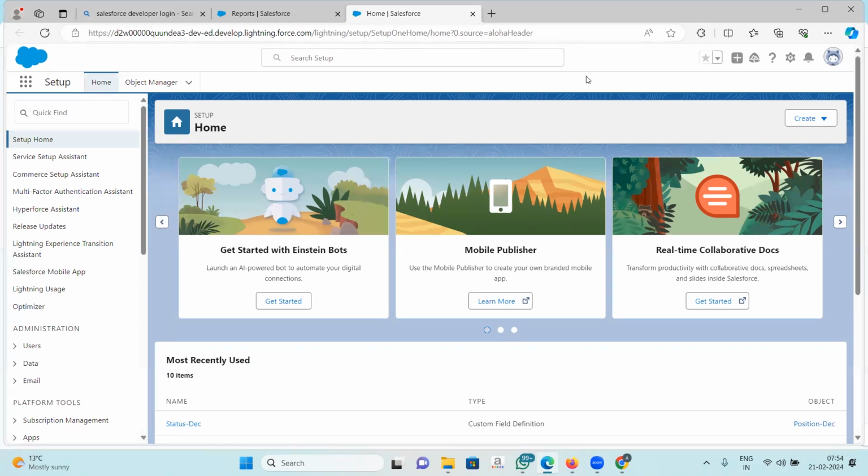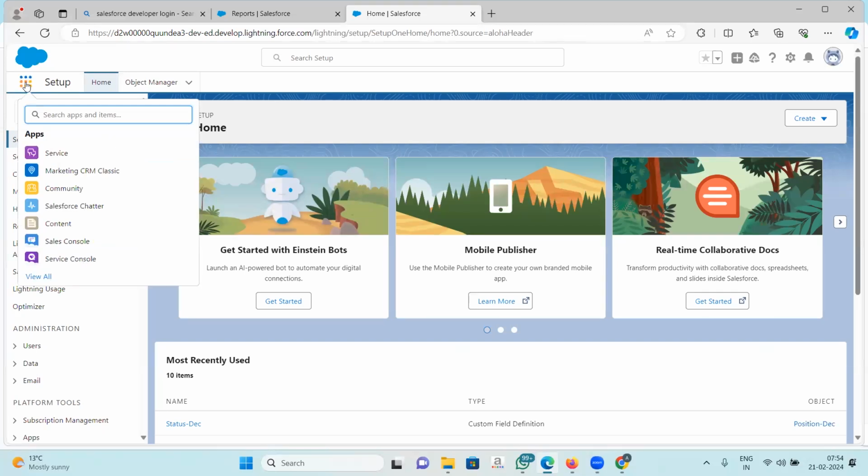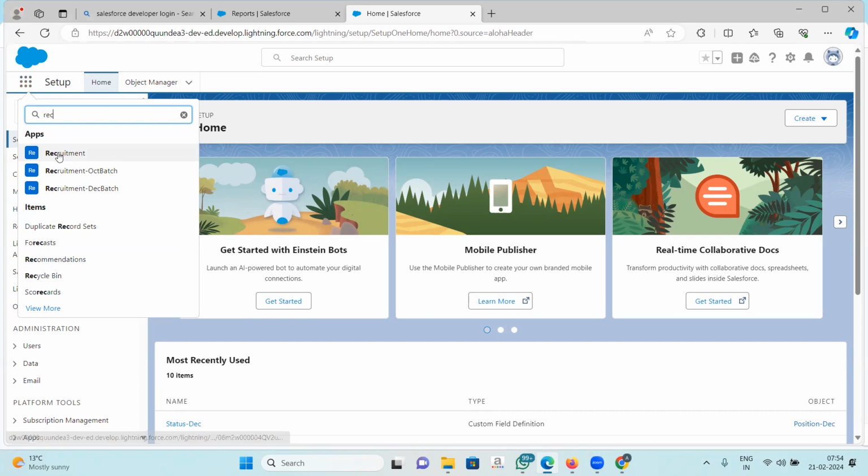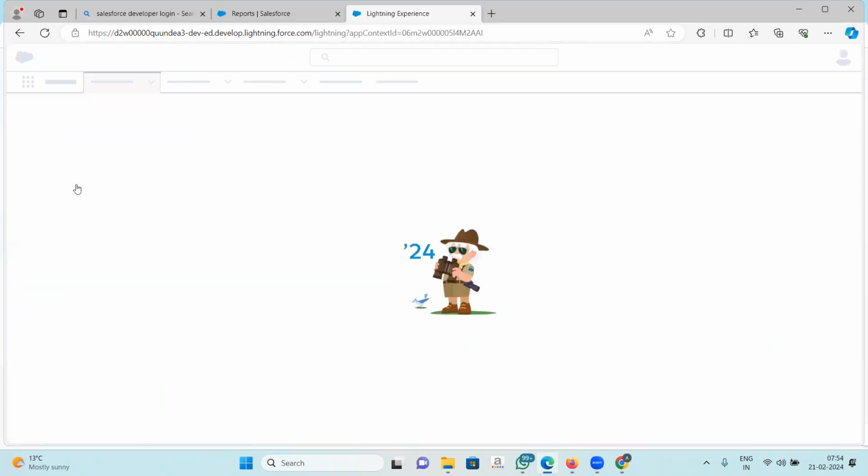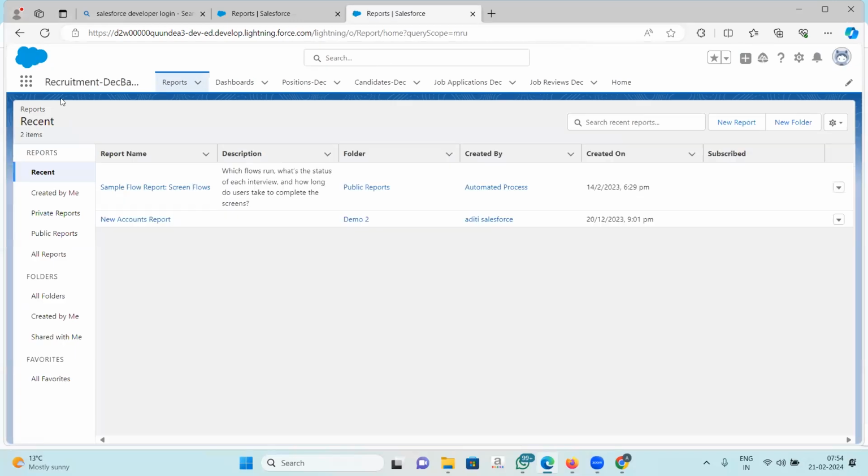And whenever we want to see the application, we will use these 9 dots here. These are our app launcher. Now in the app launcher, if I search, this is the application that we are creating. If I open this application, this is how my application looks.